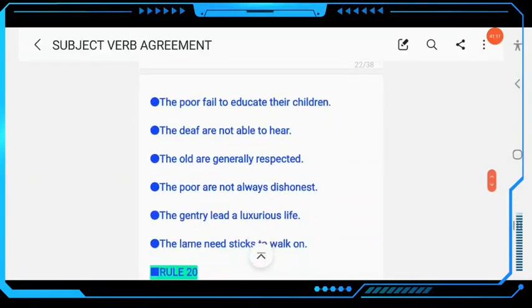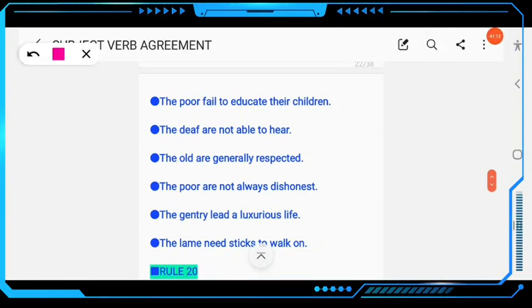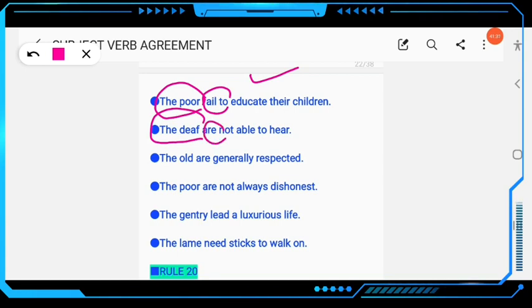Then next example: "The poor fail to educate their children." "The poor" refers to all the poor people, "fail", the verb must be plural. As the subject is plural, the verb must be plural. Don't write or say "fails". "The deaf" refers to all deaf persons, "are", okay, not able to hear. Then next, "the old" refers to all old persons, "are generally respected", not "is". "The poor" refers to all poor people: "are not always dishonest", okay.